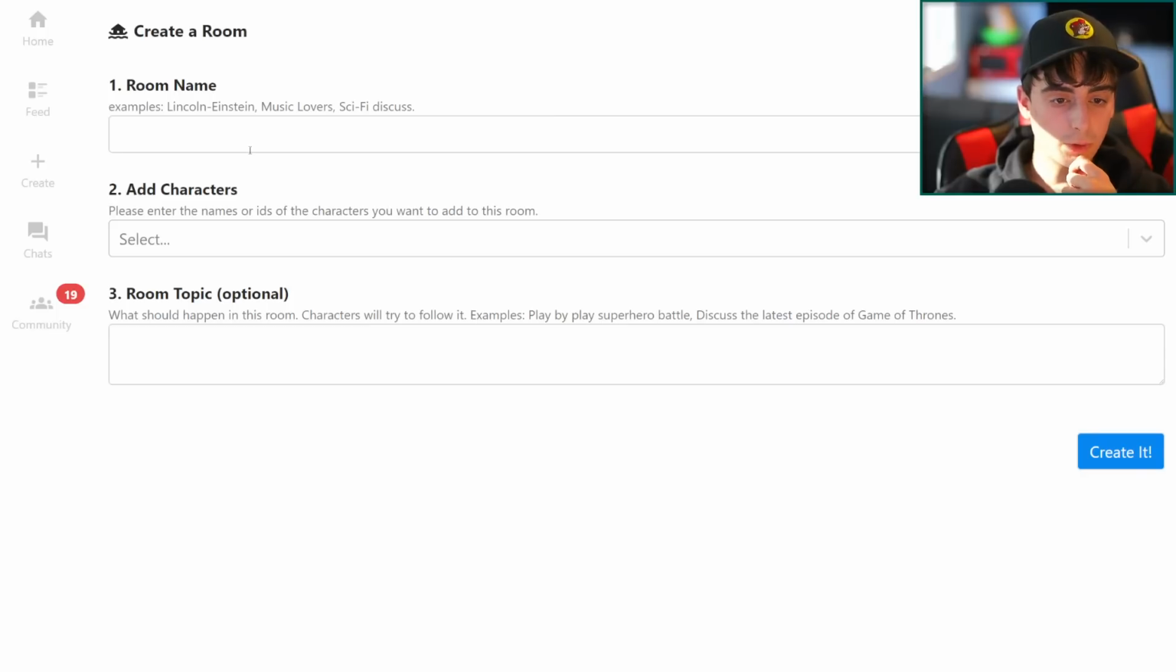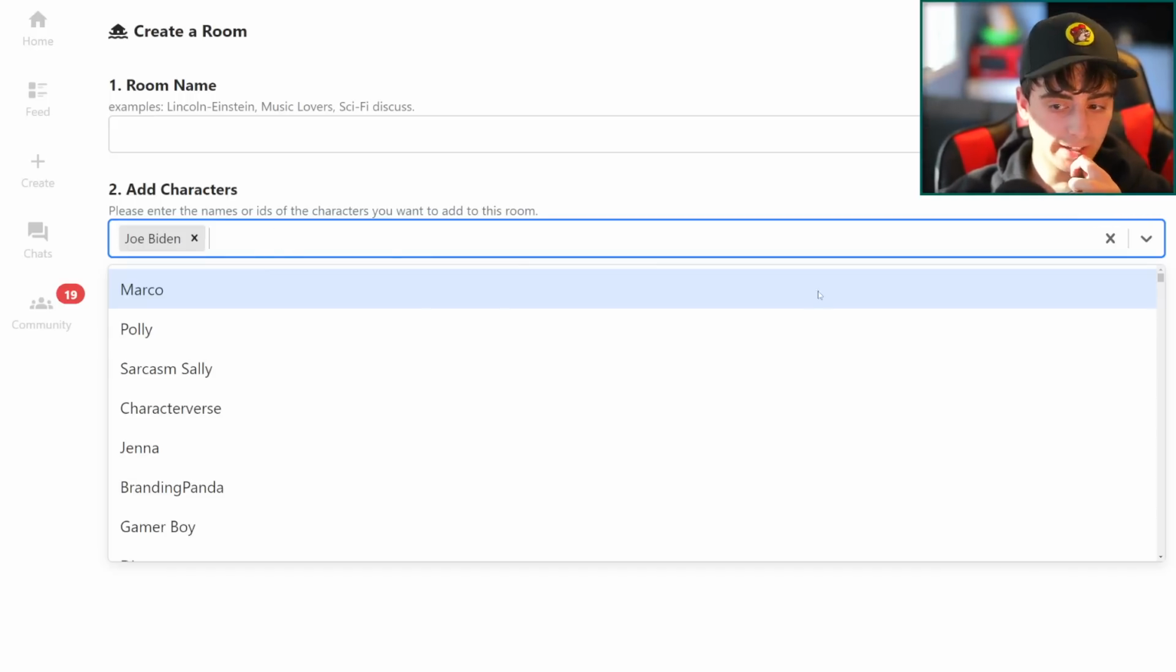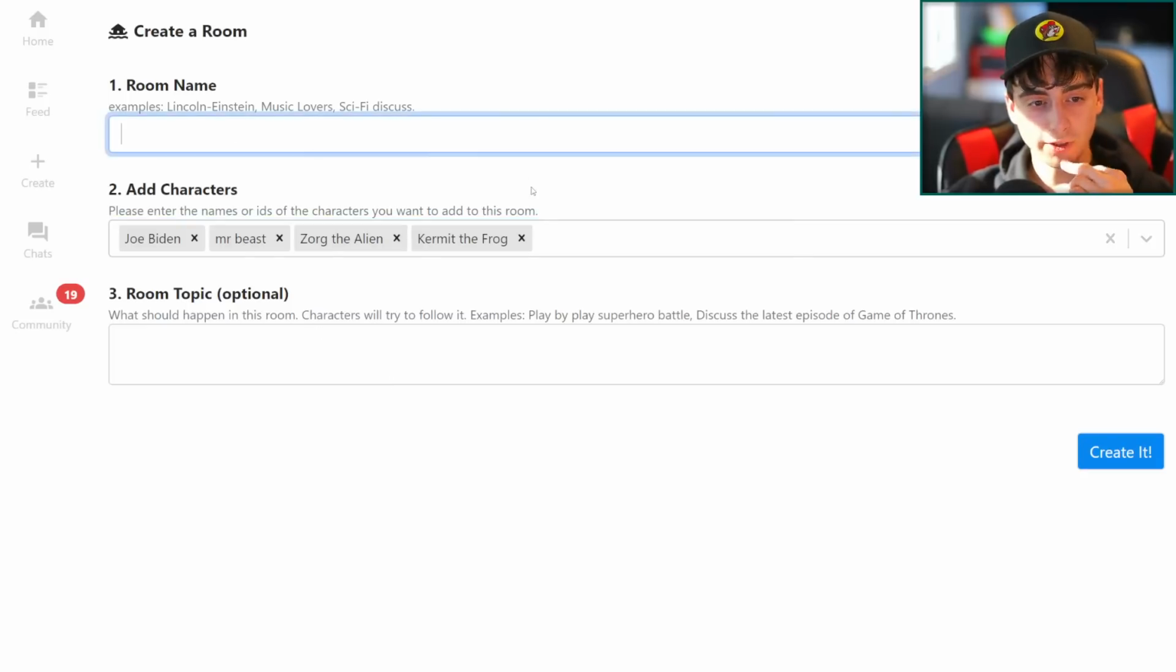We can also create a room. So this is like a general room of characters. You can actually add multiple AI characters into one room and have them chat about stuff. So we'll add Joe Biden into this room. Mr. Beast will also be in the room. Zorg the alien will be attending as well, which is interesting. Kermit the Frog decided to join in as well, and that'll be our room.